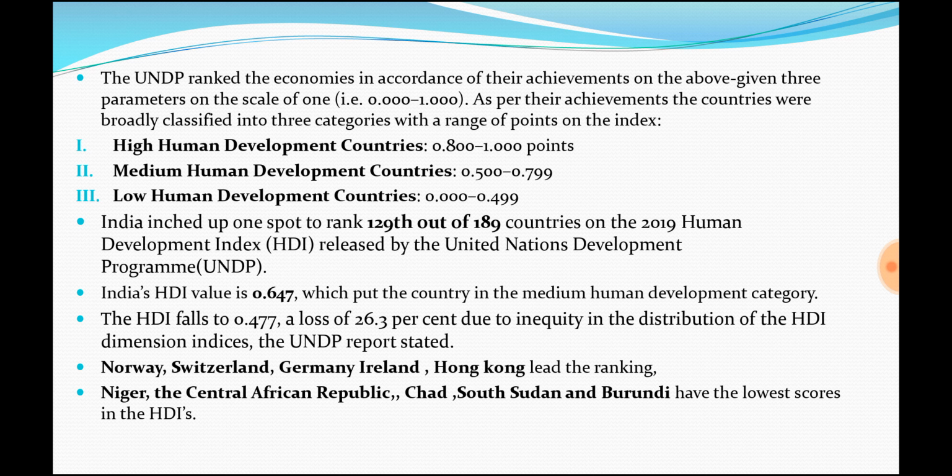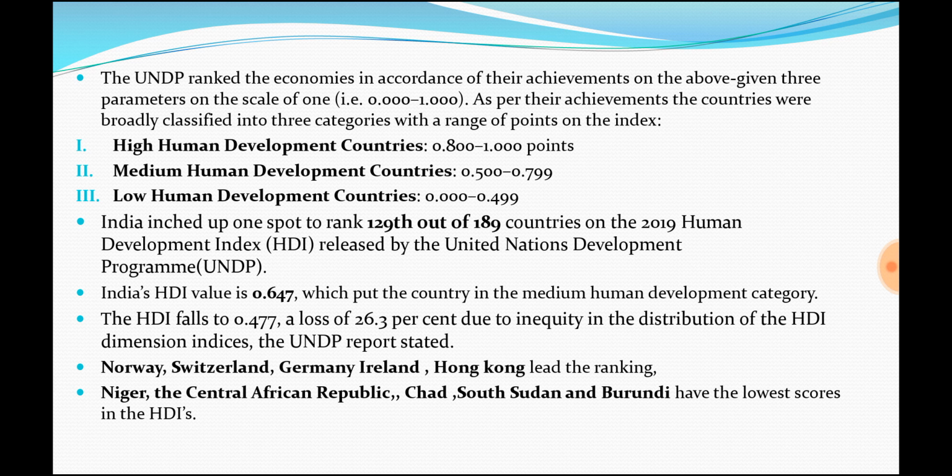Based on these 3 elements that we just discussed, on a scale of 1, so the point is like 0.000 to 1.000. Based on the rank they get in this scale, countries are classified into 3 categories. One is high human development countries, which get the point of 0.800 to 1.000. These are high human development countries.